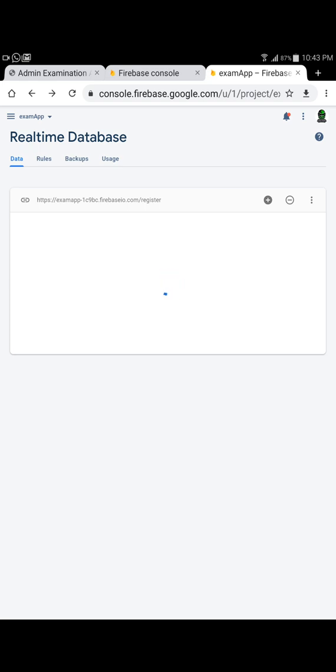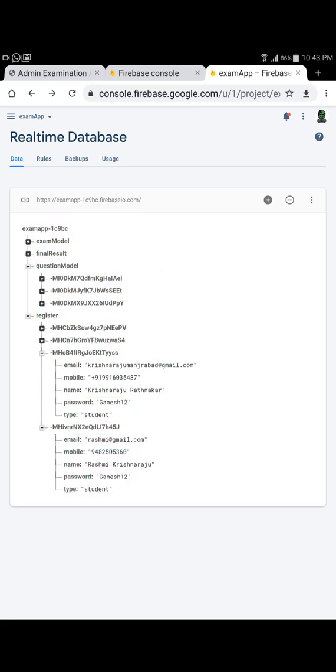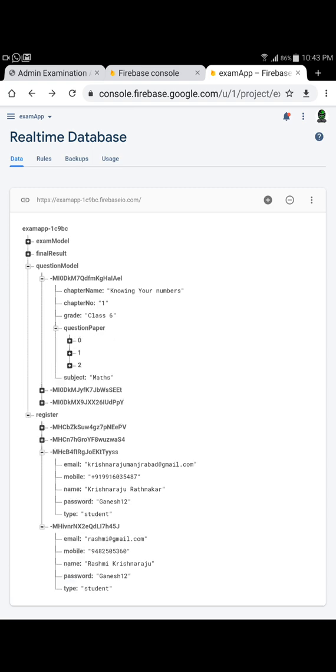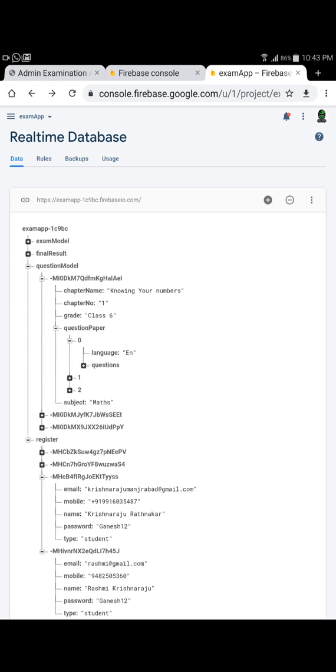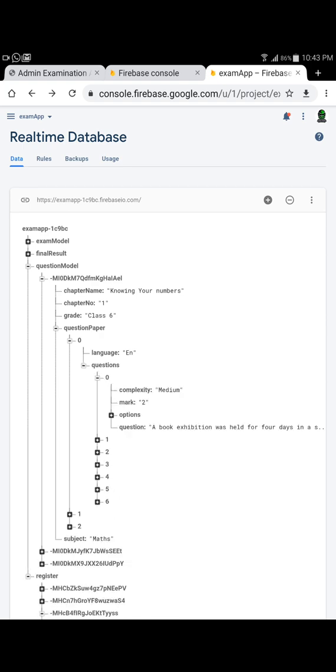Let me go back a bit. I wanted to show the question model. So this is the question model, and you can see the question paper, and this is in the 3 languages at this moment. So this is how the questions look like.